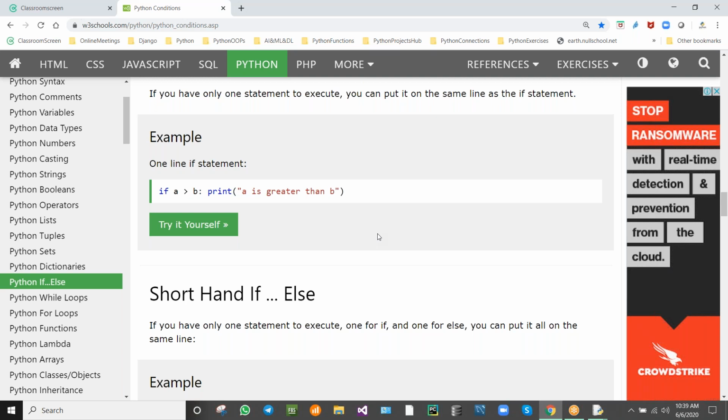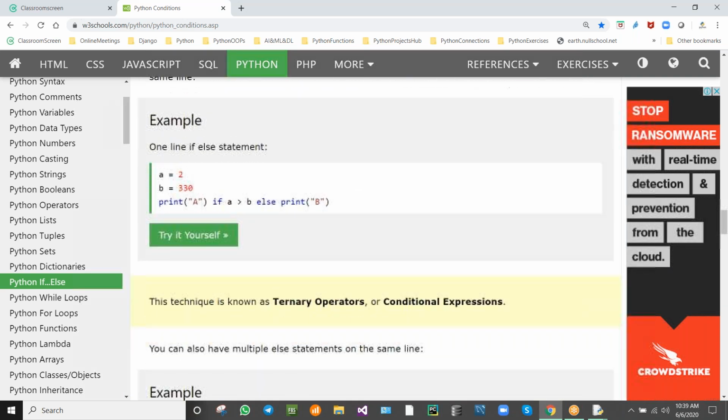We can write it, but this is not a good practice. We need to write the program in separate lines. That will be good, that will be easy for us and understandable. It is not good programming practice, but we can write like this in Python.